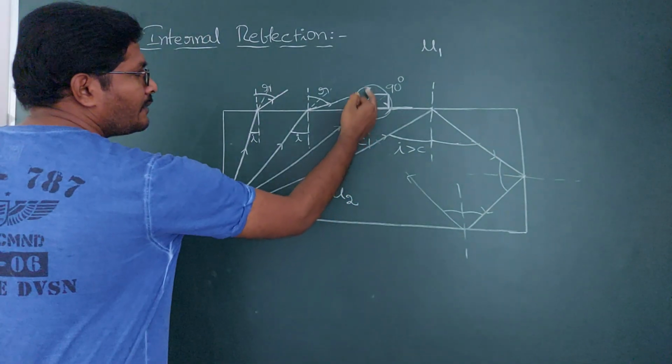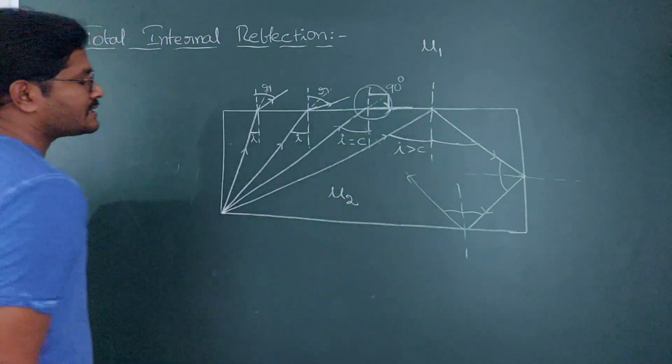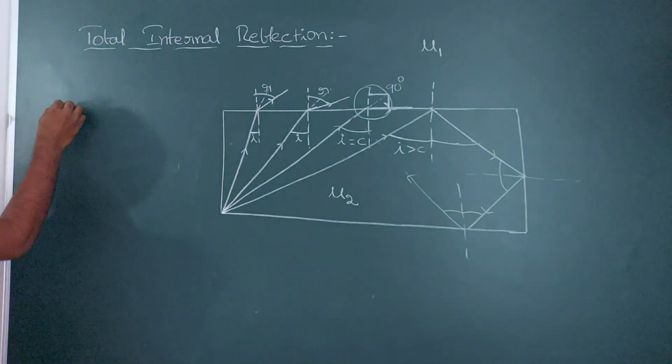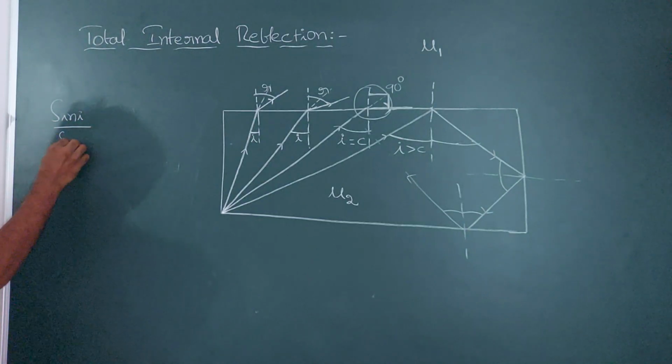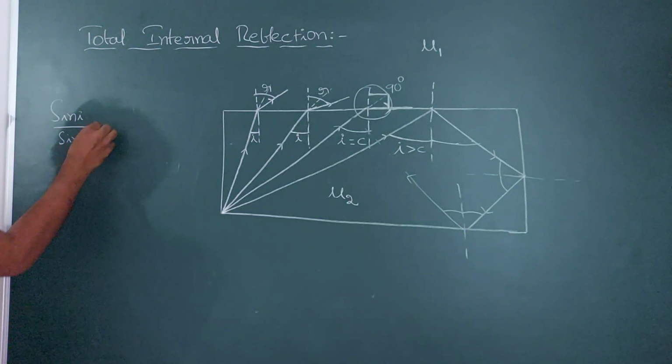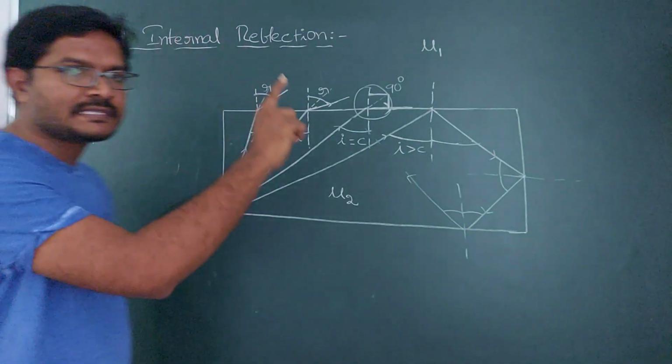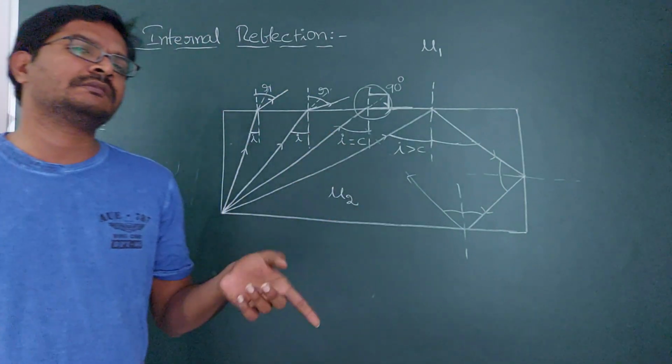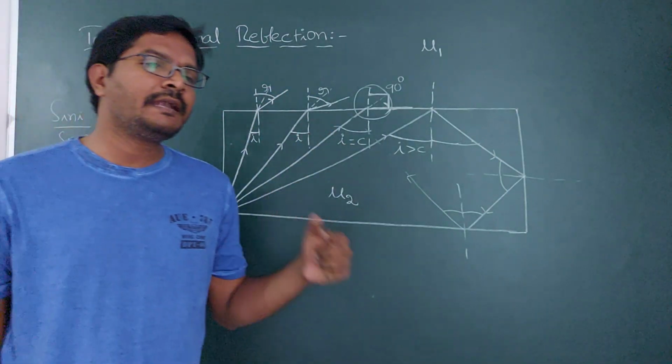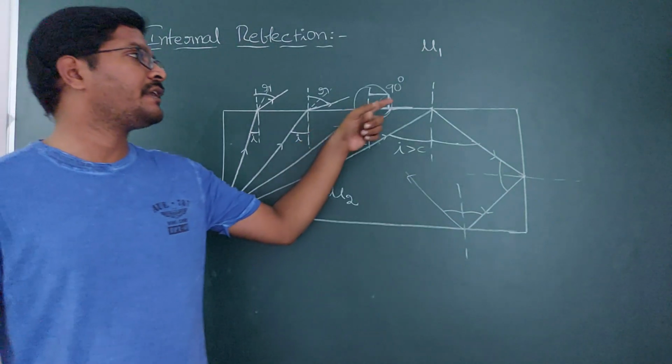Now I am applying Snell's law at this point of incidence. What is Snell's law? Sin i by sin r is equal to the refractive index of the second medium by the refractive index of the first medium. The second medium is where the refraction takes place.